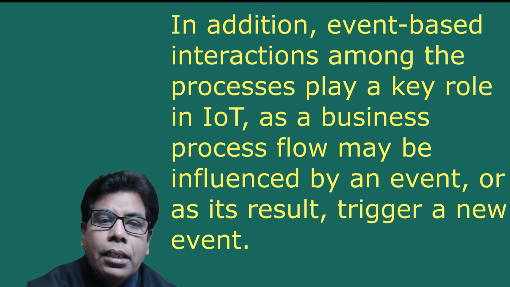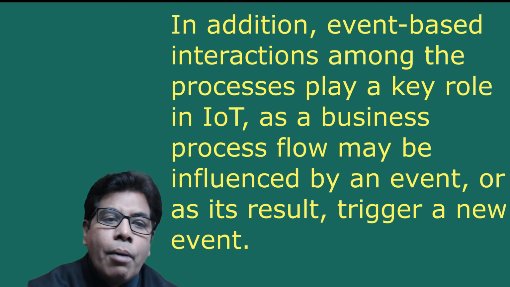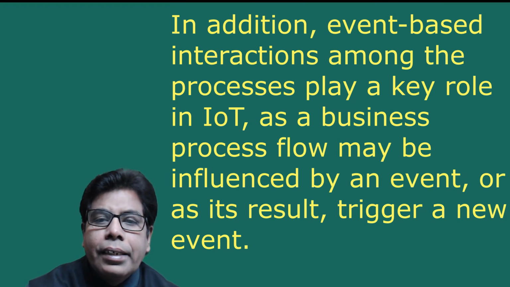In addition, event-based interactions among the processes play a key role in IoT, as the business process flow may be influenced by an event or, as its result, trigger a new event. Such considerations need to be seen also in the light of real-time interaction, which may be mandatory in several domains, for example, industrial automation.